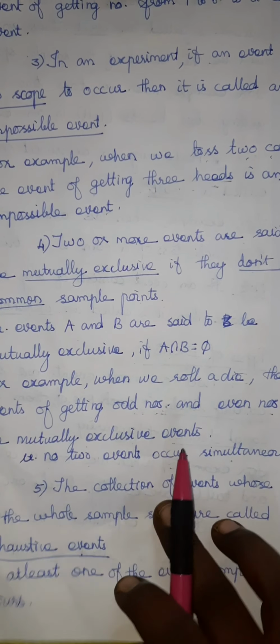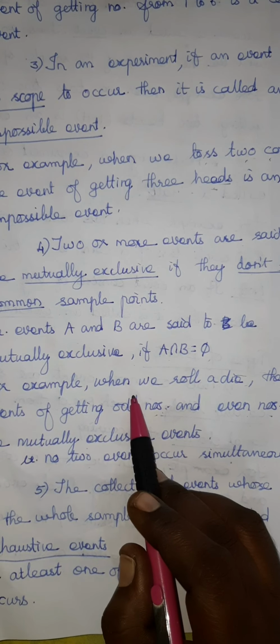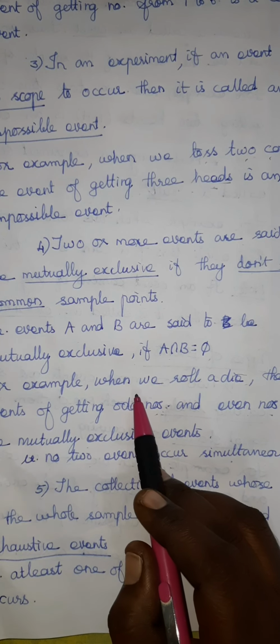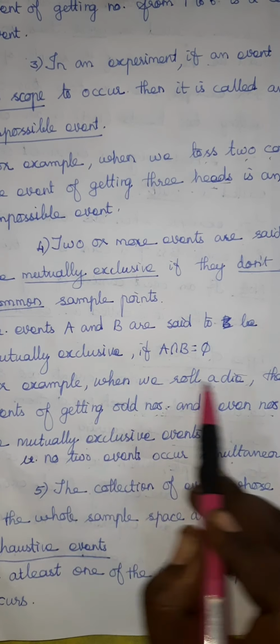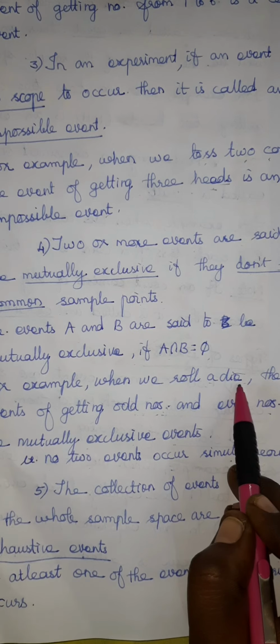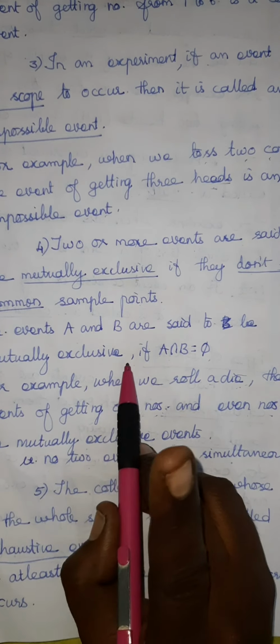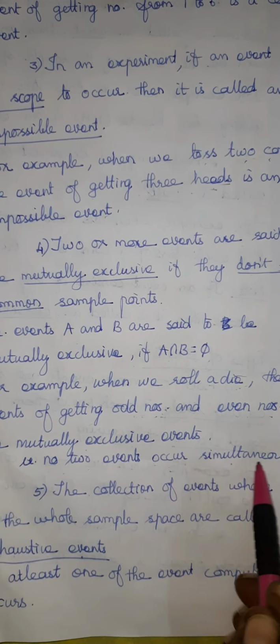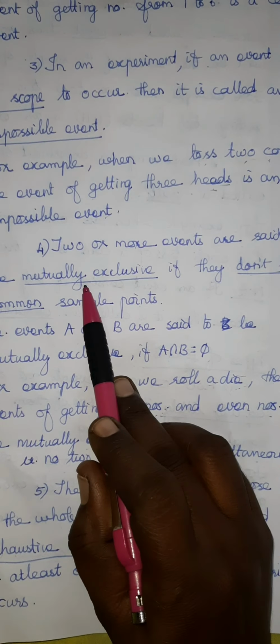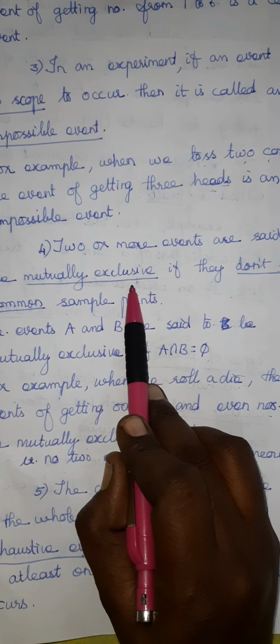If you are taking one, there is no chance to take 2 or 3 or 4 or 5 or 6, since you roll only one die. You are getting only one occurrence at a time, so no two events occur simultaneously. That is the idea of mutually exclusive.